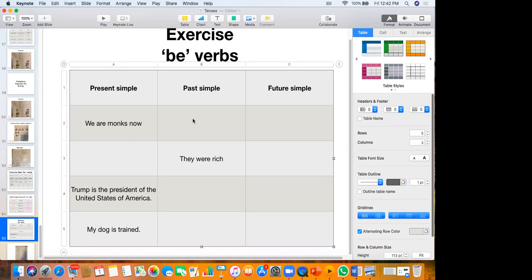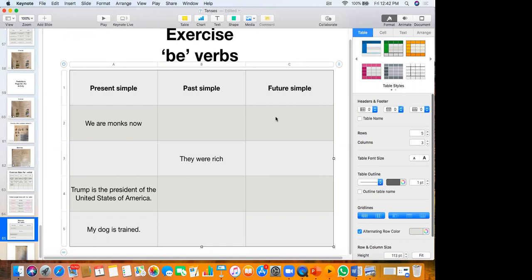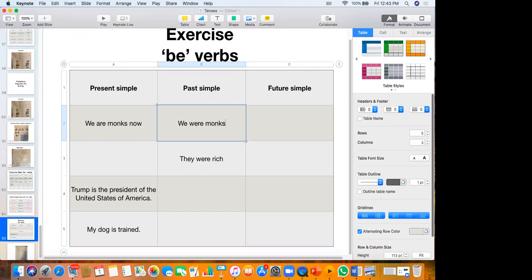Future: we will be monks. So we were monks, and then in the future we will be monks.